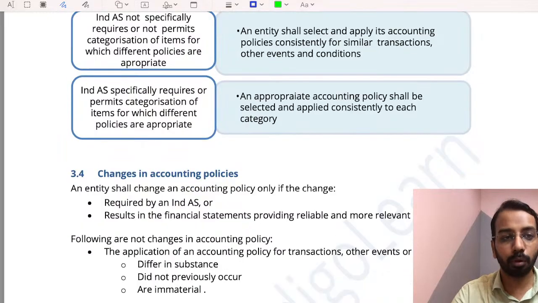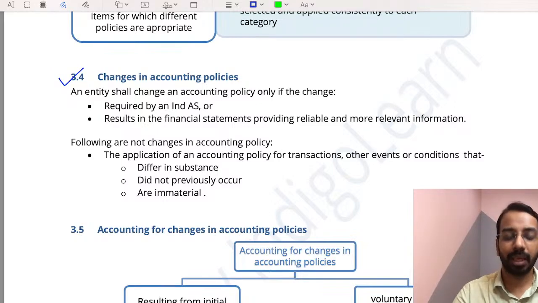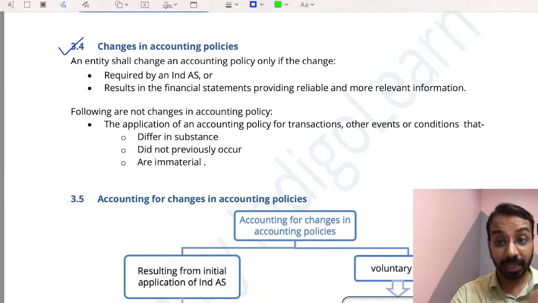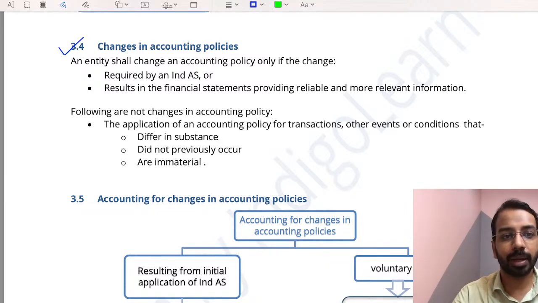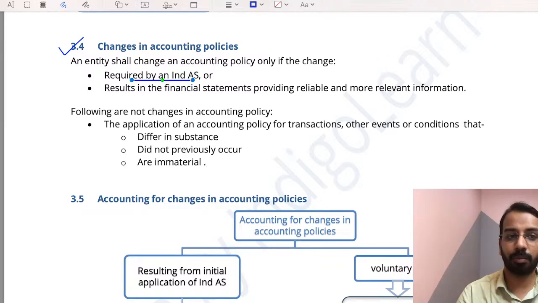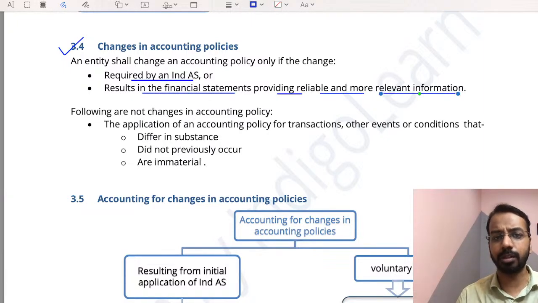Then the most important aspect we now begin is changes in accounting policy. When do we change an accounting policy? We can change an accounting policy if it is required by an Ind AS. If an Ind AS comes out, if there is an amendment in an Ind AS, or a new Ind AS becomes applicable, that can be a change in accounting policy. And the second scenario is when the change makes the financial statements provide reliable and more relevant information. If one of these two conditions is satisfied, we will change the accounting policy.